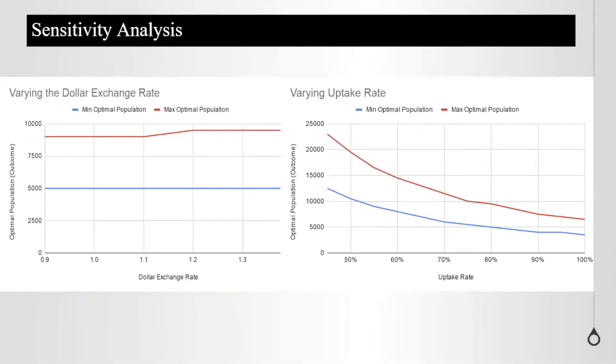Our uptake rate. The uptake rate is the rate at which citizens or households in a city adopt wastewater treatment centrally when it's introduced, right? So we have the construction of the plant, and then maybe 50%, right, half the people want to hook up to the system initially, or maybe 100% want to hook up to the system. What we see as we vary that uptake rate is that the optimal population range tightens and comes way down low, right? Our base assumption was about 80%. So you can see that gives us our output of between 5,000 and 10,000, which is what we think is about accurate. As you get higher in your uptake rate, then the optimal population comes down.